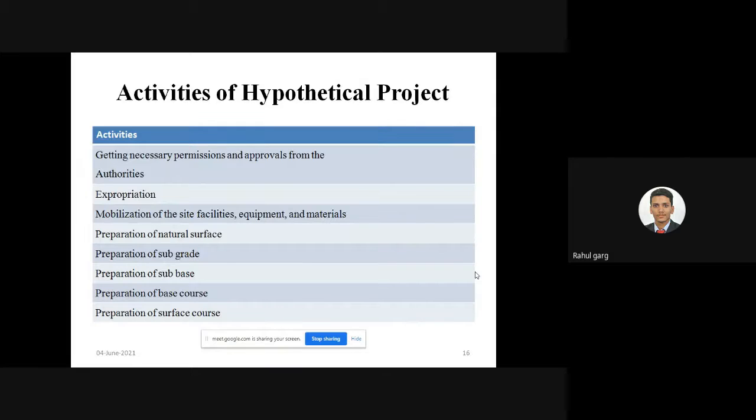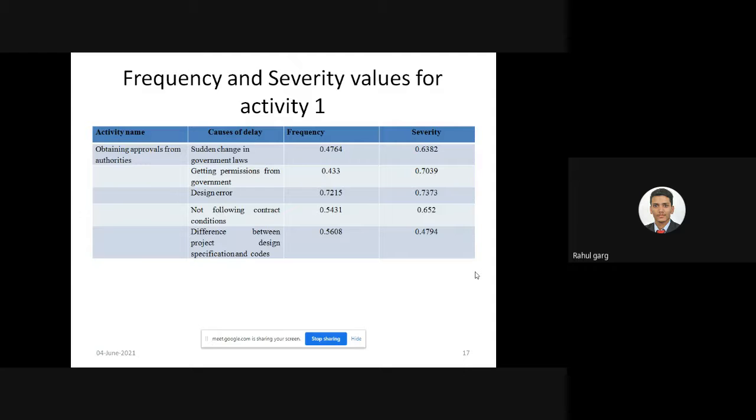The activities are getting permission and approval from the authorities, expropriation and mobilization of site facility equipment, preparation of natural surface, preparation of subgrade, and after that preparation of sub base and base course and surface course. These are the hypothetical activities. So this is the example.